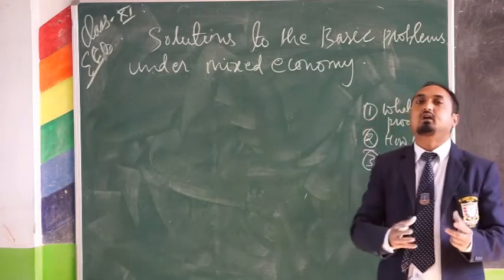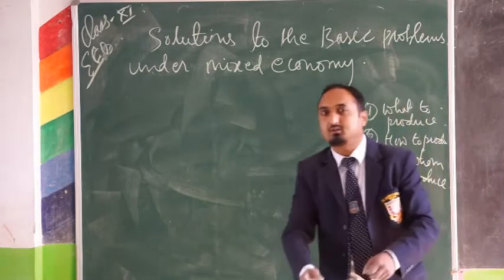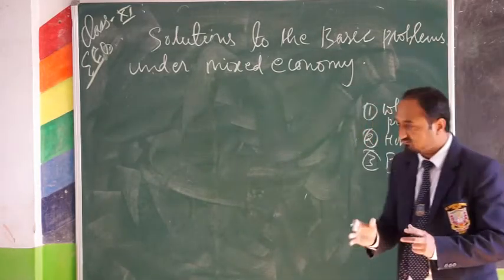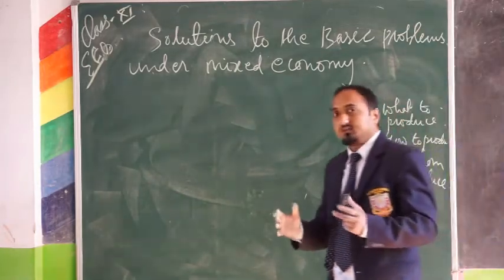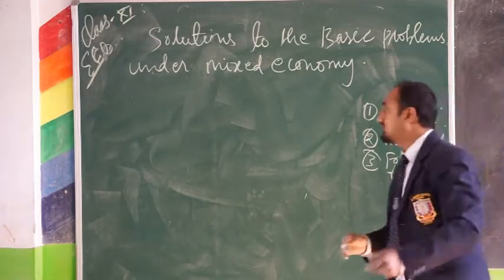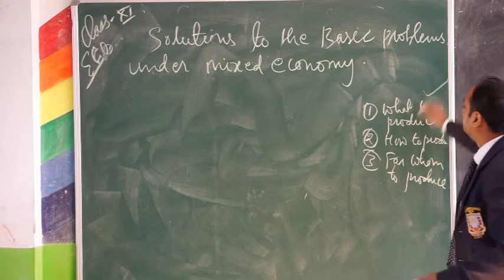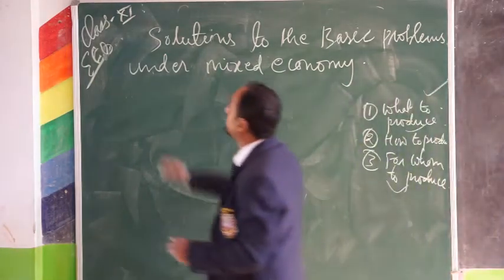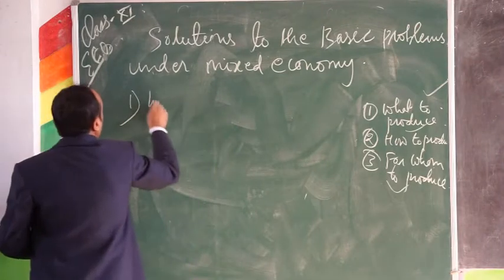The public sector acts as a socialist economy and the private sector acts as a capitalist economy. Again the problem is the same, whether it is socialist, capitalist or mixed: what to produce, how to produce and for whom to produce. First we will consider what to produce.